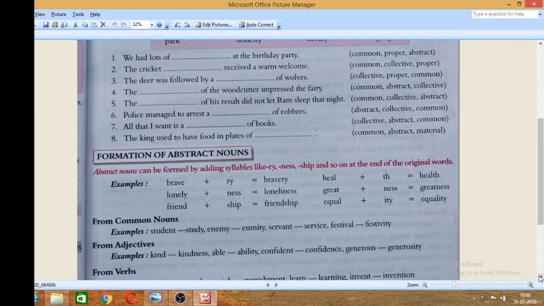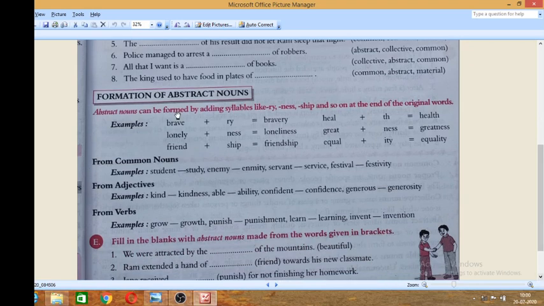Okay, now there is a rule for how to form abstract nouns. The formation of abstract nouns. How? Abstract nouns can be formed by adding syllables like ry, ness, ship, and so on. Syllables are the parts of a word that can be pronounced at one attempt.